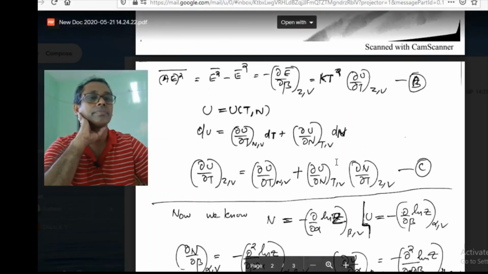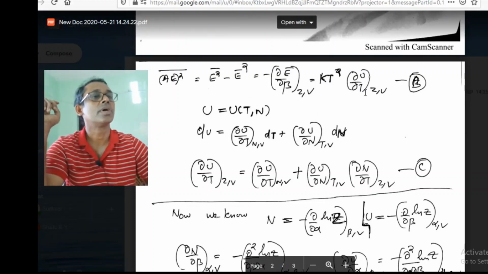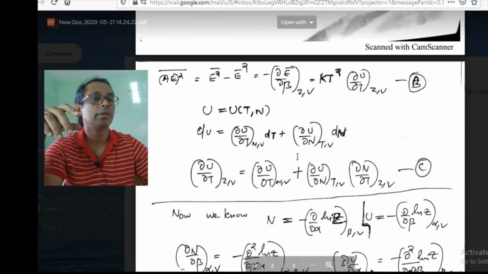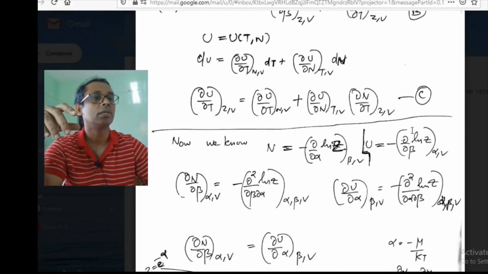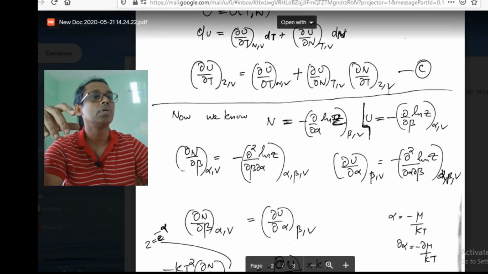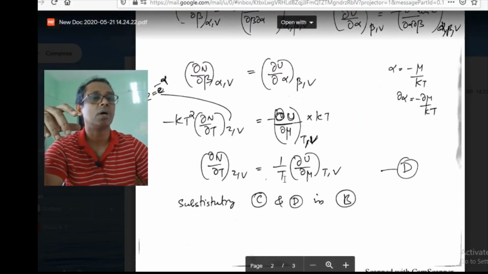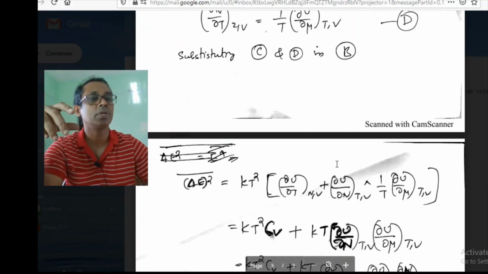Okay, so here in equation B, when we calculated the mean value of the square of the fluctuation, we have this kT² ∂U/∂T. For ∂U/∂T, where z and V are fixed, I am writing this. I am substituting this in equation C. For ∂N/∂T in equation C, we have found that it is equal to 1 by T ∂U/∂μ at fixed T and V, so I am substituting that here.